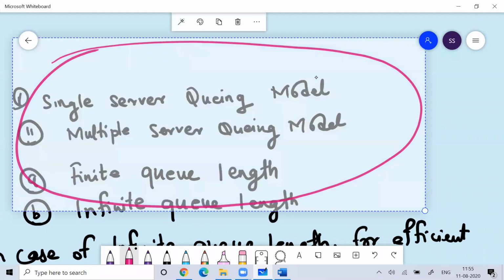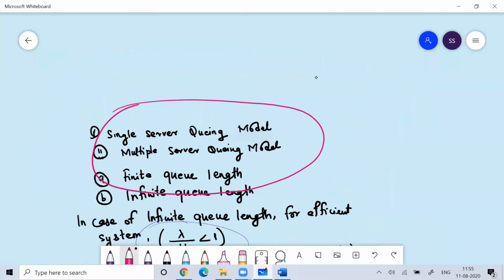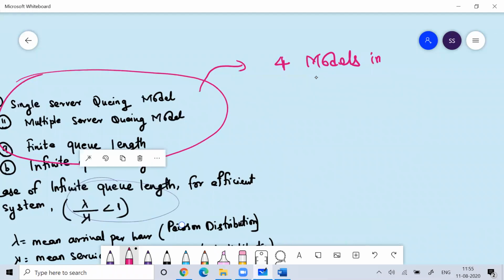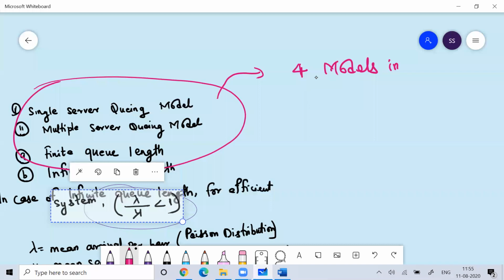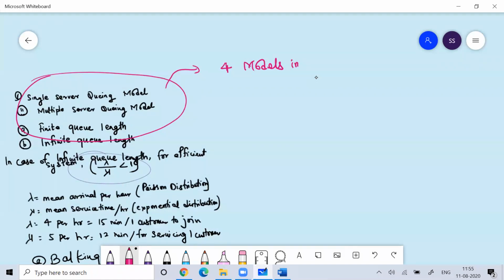It can have finite queue length, or it can have infinite queue length. So using them together, I can talk about four models of what we basically study in queuing theory.